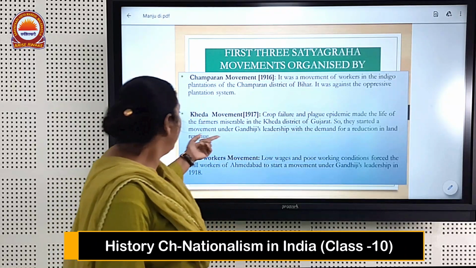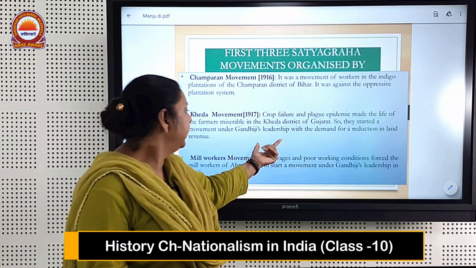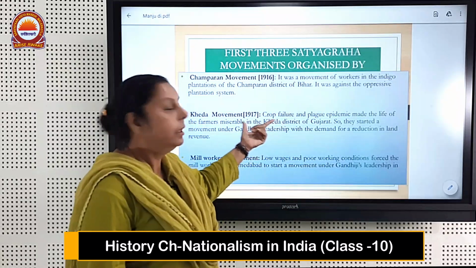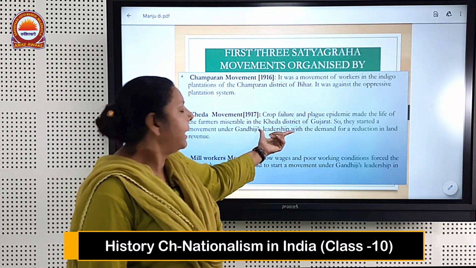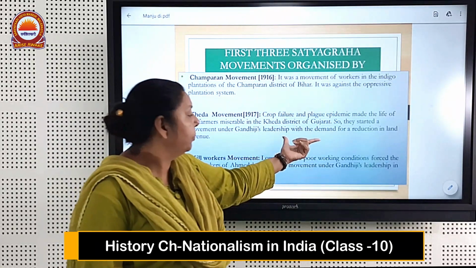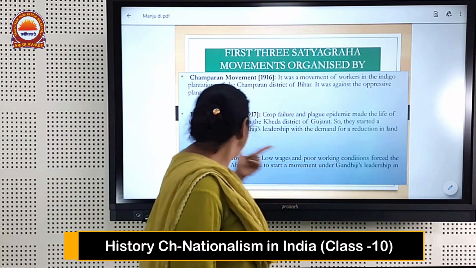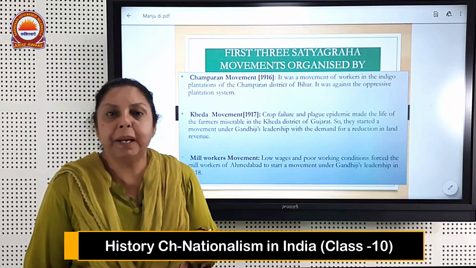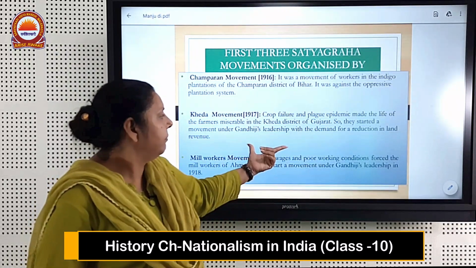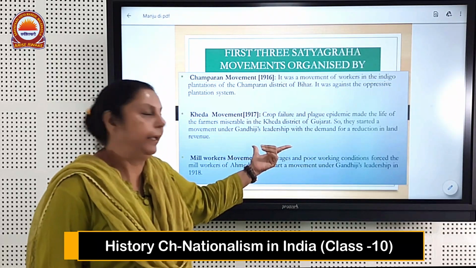So they started a movement under Gandhiji's leadership. Gandhiji guided the people that the movement should be followed, which would help them get the revenue reduced. Under this leadership, with the demand for a reduction in land revenue, the Britishers' main motive was to collect revenue, the tax which they imposed on the people. So they wanted that this revenue should be exempted.